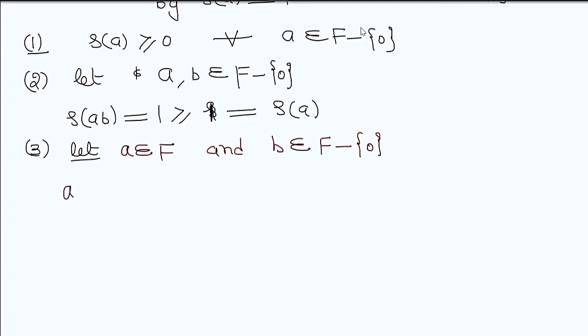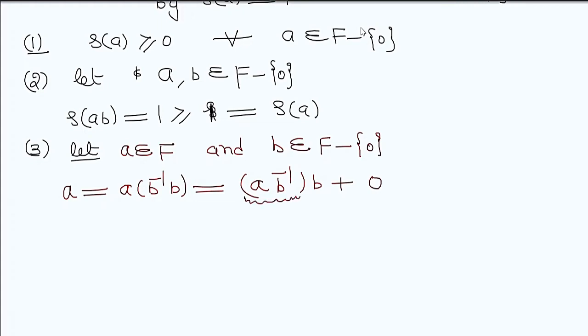So we write A equal to A B inverse times B, which means A into 1. Here I write A B inverse into B plus 0. Clear? So B divides this element, this is the quotient Q, and this is the remainder R.